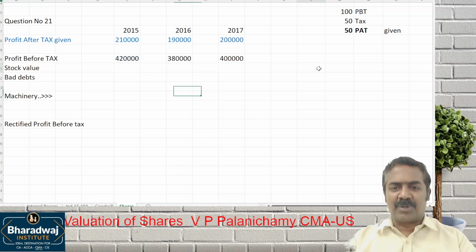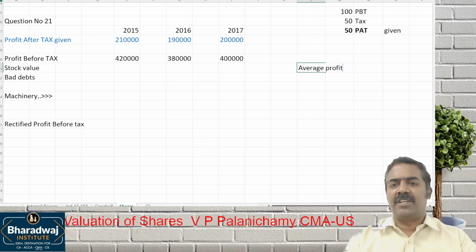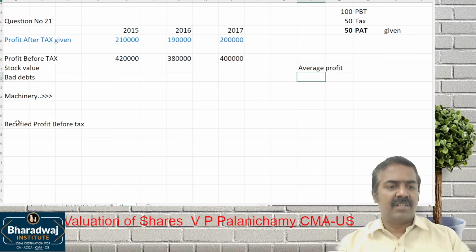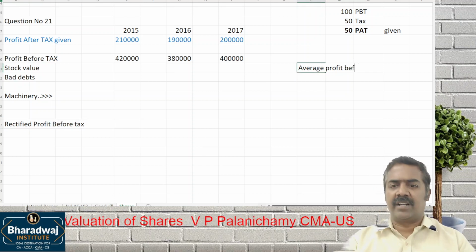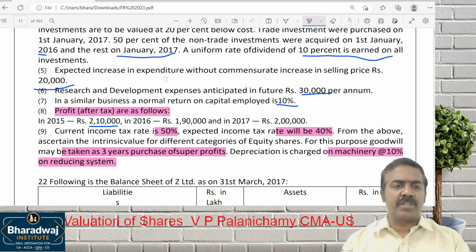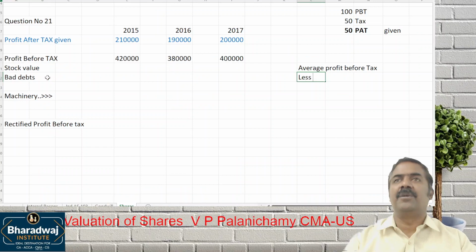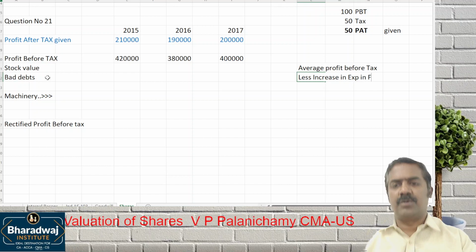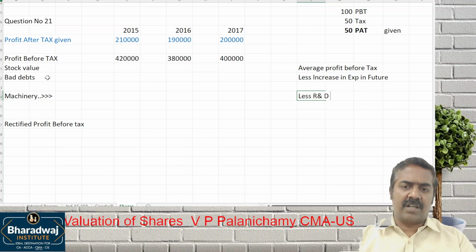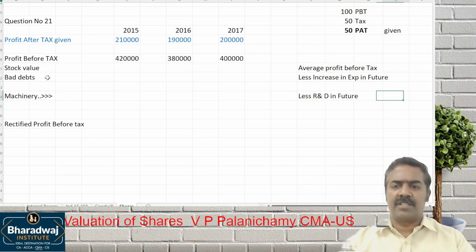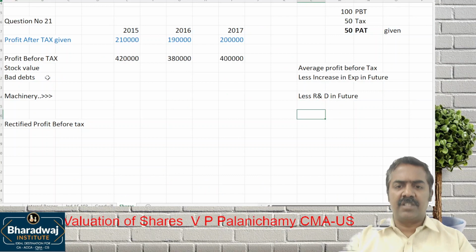Then you work out average profit. You work out which profit? Average profit before tax. And for future, some adjustments are given. Expenditure increases by how much? 20,000. What will you do? Less increase in expenses in future. We'll reduce it. Less R&D cost of future. How much R&D cost in future is given? 30,000. This will give us future maintainable average profit before tax.